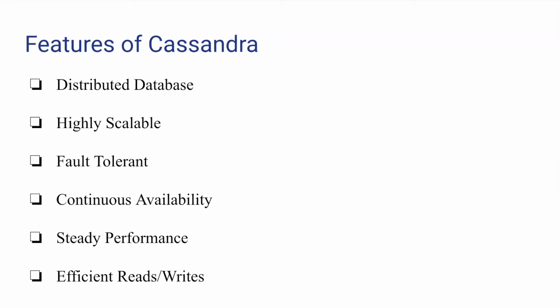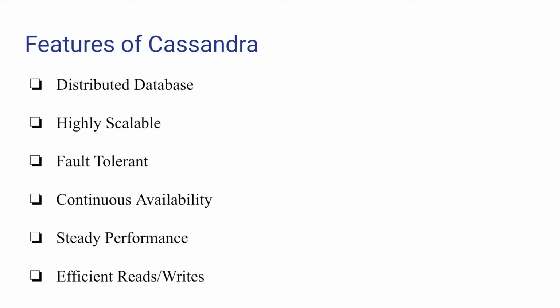Cassandra is a distributed database in which data is stored across different nodes. It was built to handle huge amounts of data, which is scalable, which means new nodes can be added without any downtime. As it runs on multiple nodes, it is fault tolerant as there is no single point of failure. That means if a certain node fails, another node can fulfill the query result.